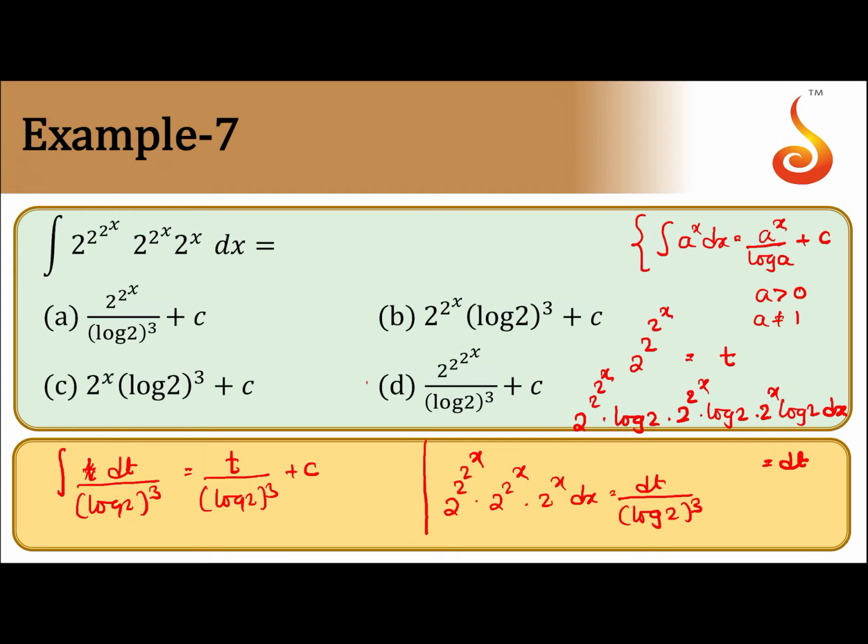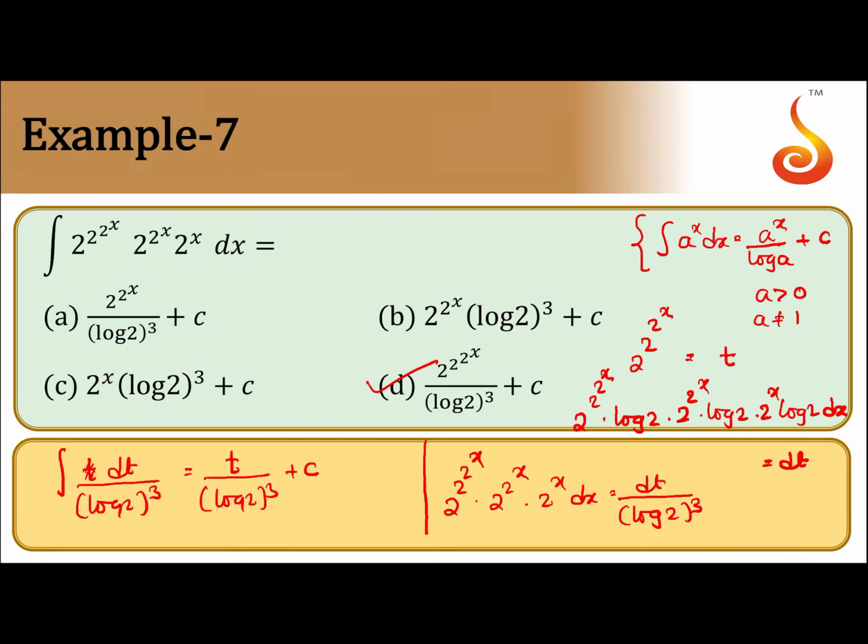So what is the t now? t is nothing but 2 to the power 2 to the power 2 to the power x. So option D is correct. So we will get 2 to the power 2 to the power 2 to the power x by log 2 whole cube plus c is the required integral.